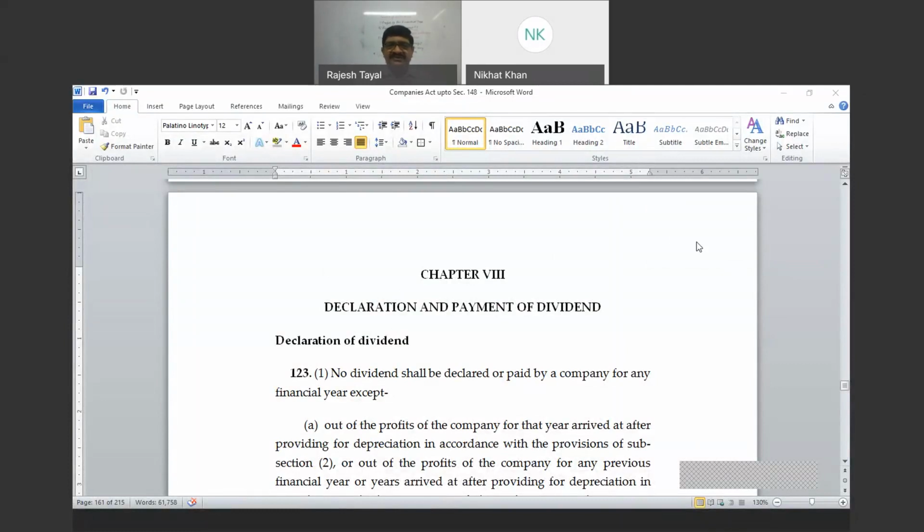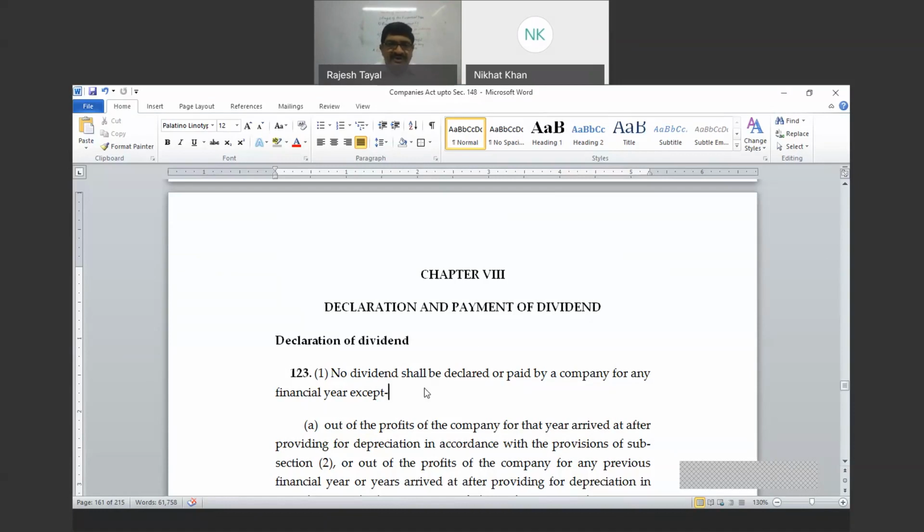So the last time we had started with the topic of dividend, and there I discussed what a dividend is, why it is called a dividend, and where from you can pay. Now, some more provisions we will take up today, and thereafter, whatever time is remaining, we'll complete as much as possible, and later on we can talk about how the balance portion can be done.